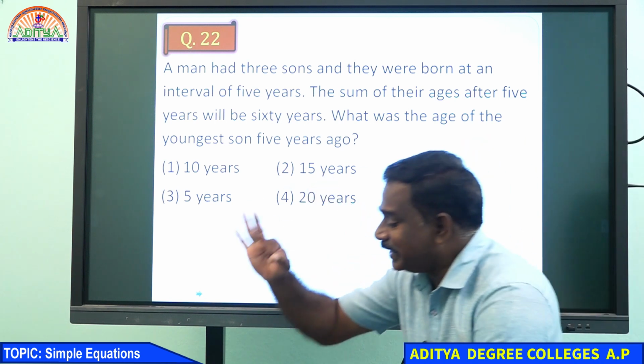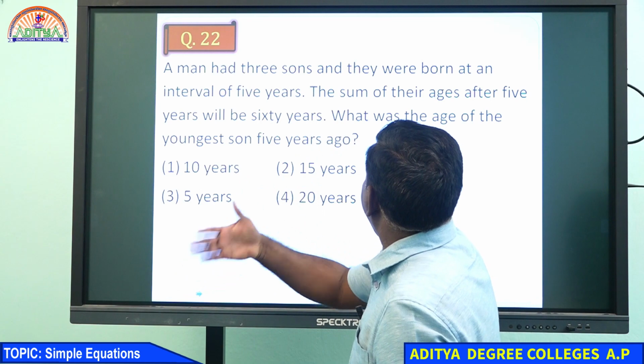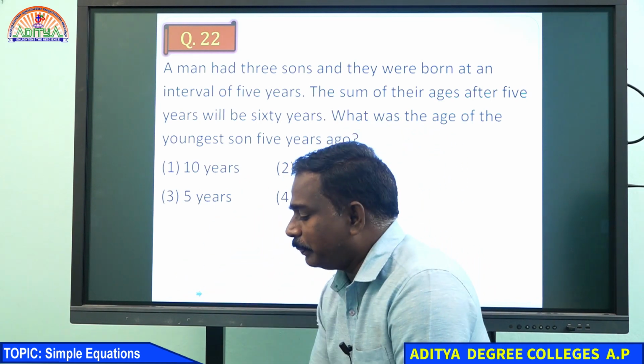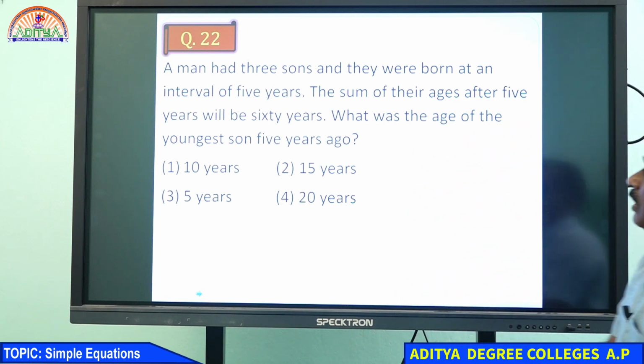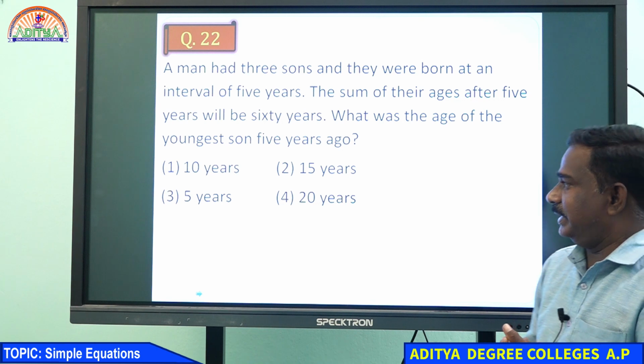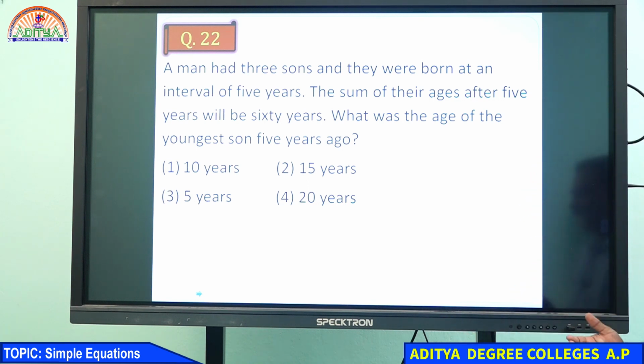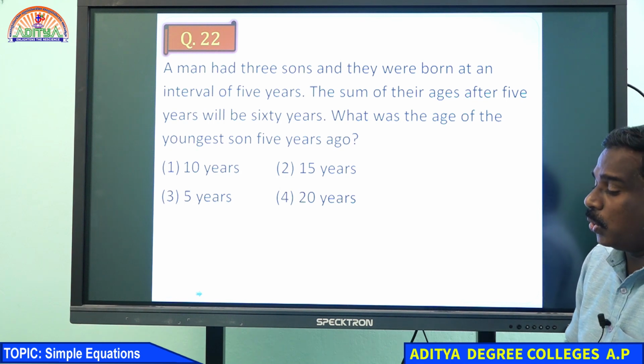For every 5 years, one son was born. That is the condition given there. Now he is asking: the sum of their ages after 5 years will be 60 years. What was the age of the youngest son 5 years ago?